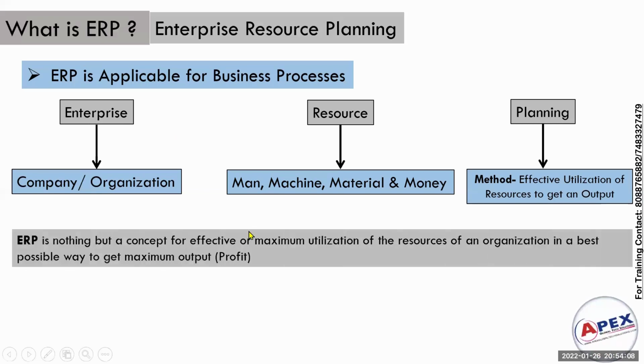So this is the definition. ERP is nothing but a concept for effective or maximum utilization of resources. Here we are going to manage the resources of an organization in the best possible way. Means we have to plan what way we need to manage and utilize the resources to get maximum output. Maximum output is nothing but more profit, because every organization's motto is to get more profit, right? So that is the ERP definition.